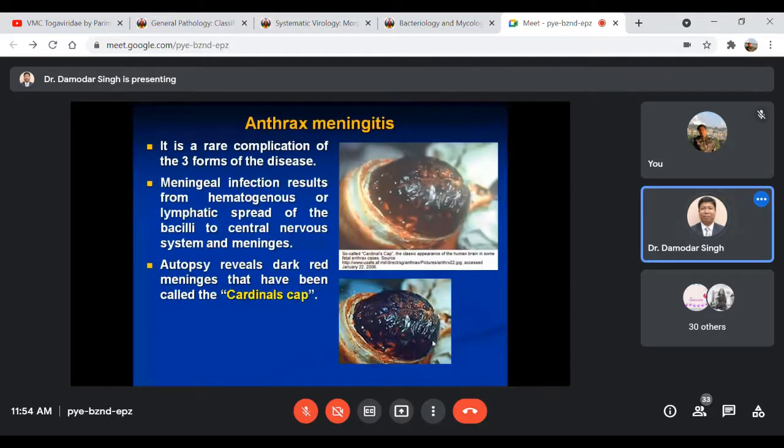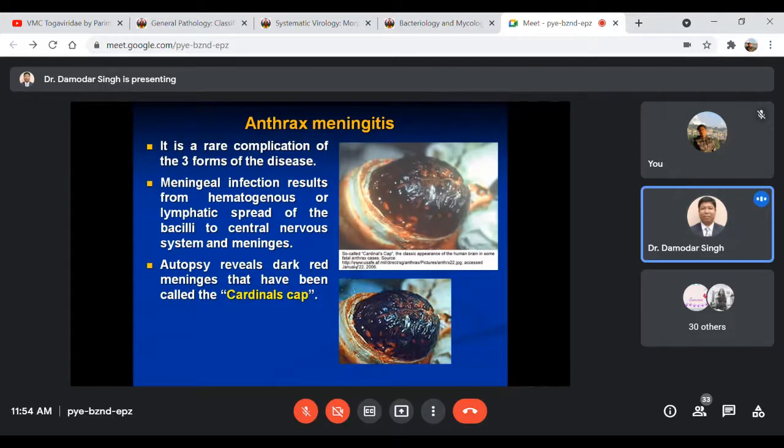This condition is anthrax meningitis. This meningitis occurs maybe from the hematogenous route, or sometimes lymphatic spread of the organism Bacillus anthracis towards the central nervous system, affecting the meninges.